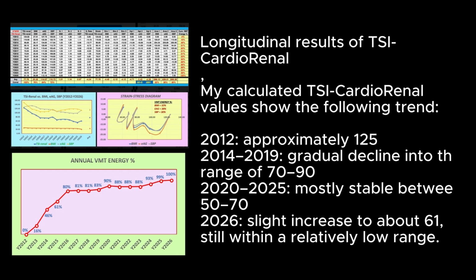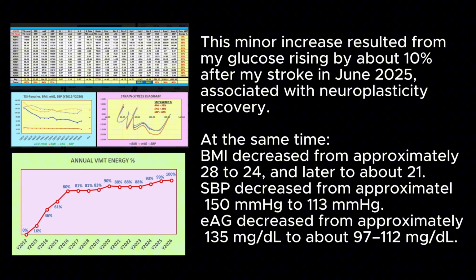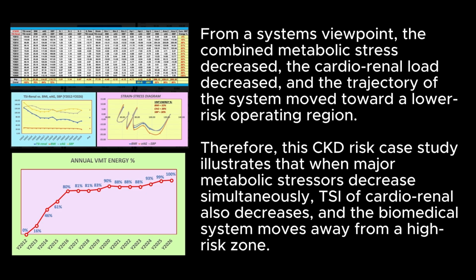Still within a relatively low range. This minor increase resulted from my glucose rising by about 10% after my stroke in June 2025, associated with neuroplasticity recovery. At the same time, BMI decreased from approximately 28 to 24, and later to about 21. SBP decreased from approximately 150 mmHg to 113 mmHg. EAG decreased from approximately 135 mg/dL to about 97 to 112 mg/dL. From a systems viewpoint, the combined metabolic stress decreased, the cardiorenal load decreased, and the trajectory of the system moved toward a low-risk operating region.